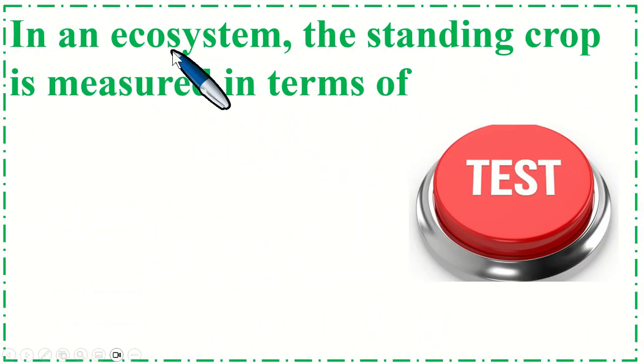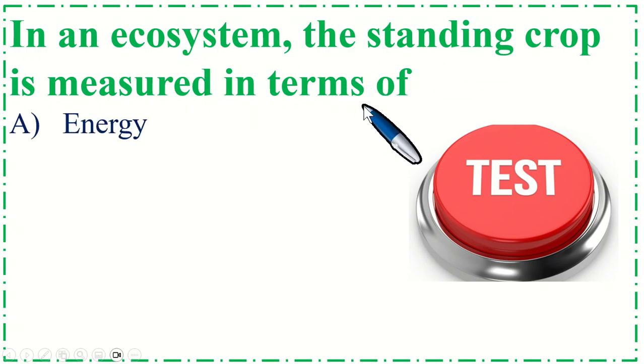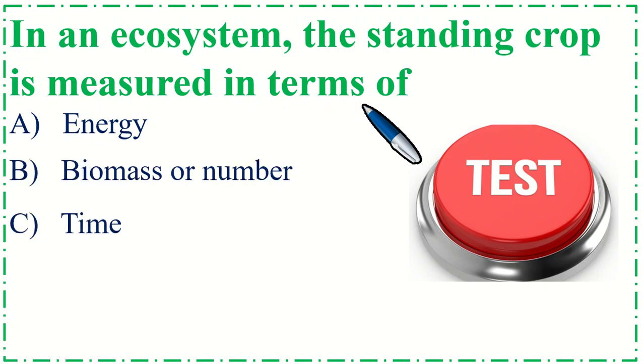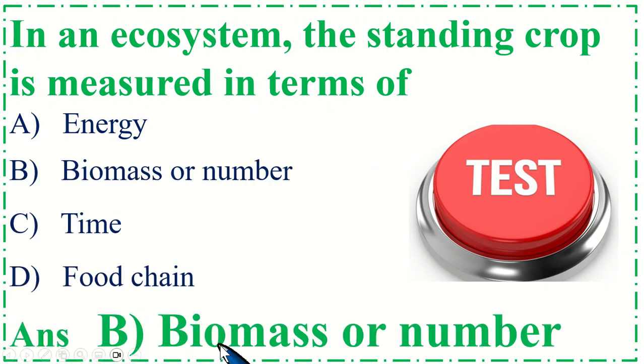In an ecosystem, the standing crop is measured in terms of... correct option is B biomass or number.